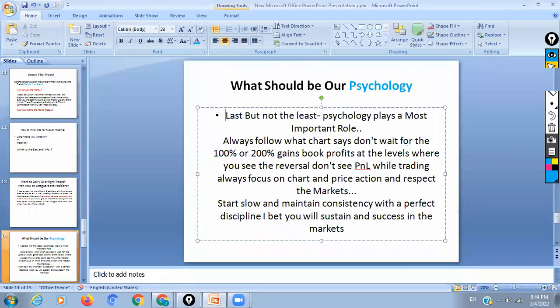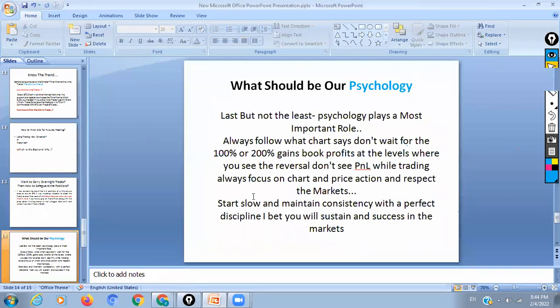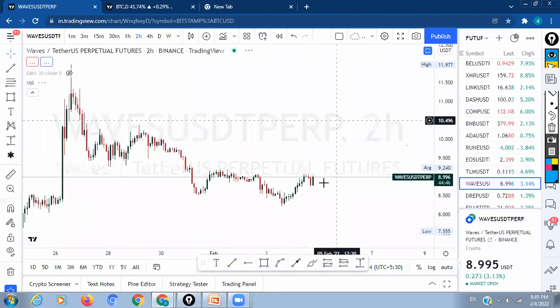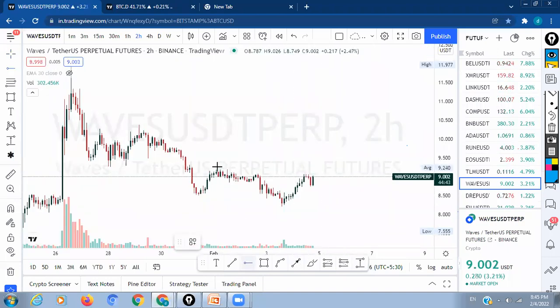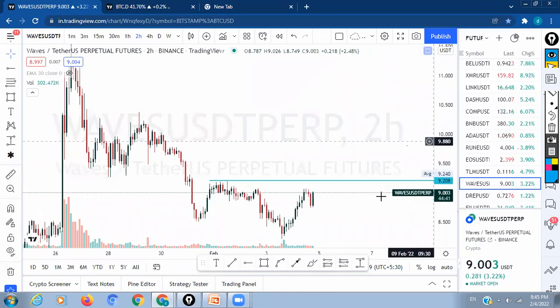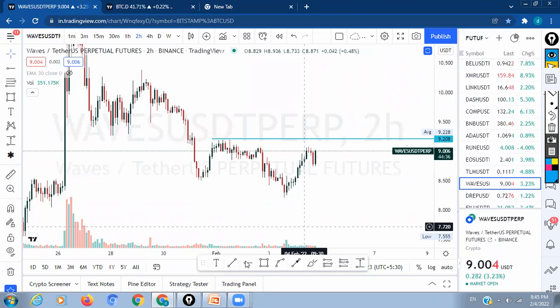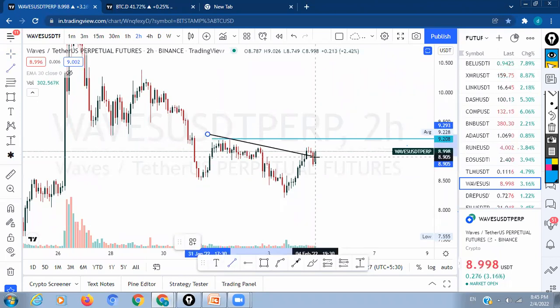Actually I thought of keeping this slide at the first, but I feel people will be bored if I start by talking about psychology. So here psychology plays a very important role. Trust me, I don't see 100% or 200% gains when I am trading. My concentration will be on the charts itself. Okay, this has given a breakout, so here I have to book. If I don't book at this level, then it will fall to these levels. Okay, then I have to book my position now. Whatever gains I have at that position, only that we have to book.